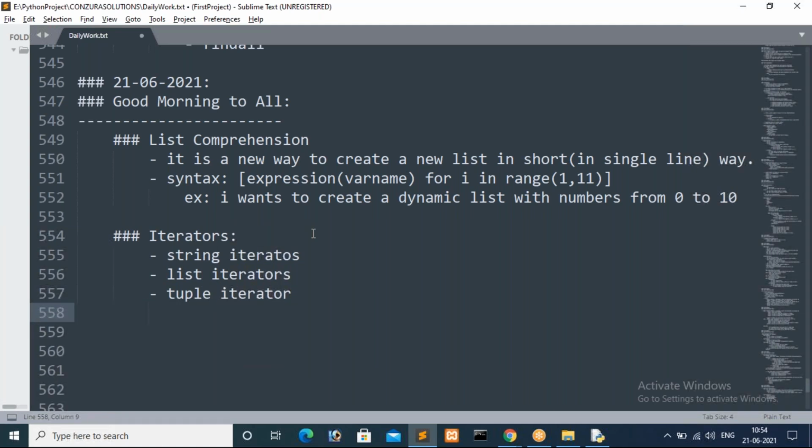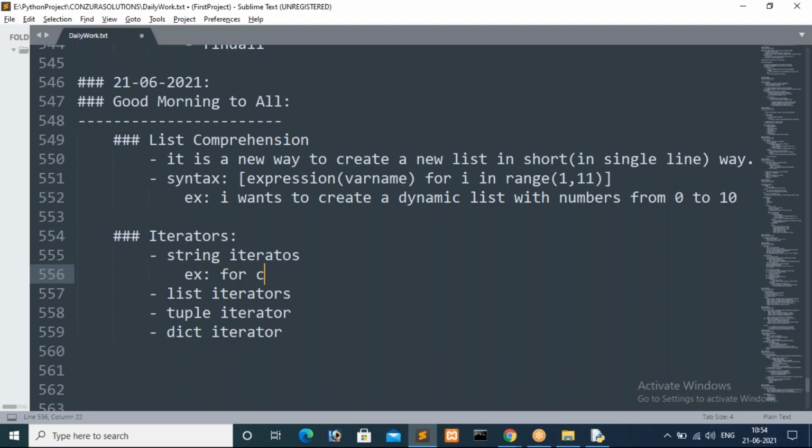In the same way we have dict iterator also, dict in the sense dictionary iterator. I gave examples while explaining, string iterator and list iterator, like this, guys.